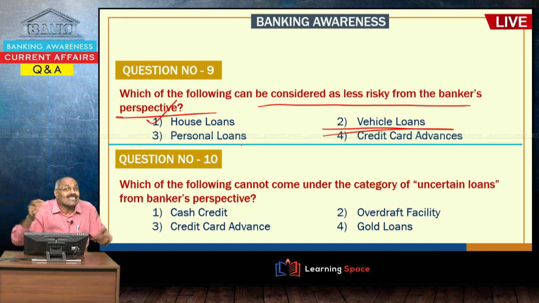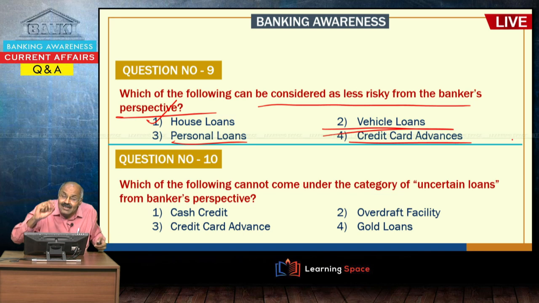House loan means the bank is giving a loan and your house will be there, you cannot go away. It is a fixed property attached to the land. So, whenever any fixed property is attached to the land, then the risk will not be there. Then personal loans, and please understand, these personal loans and credit card advances are examples of unsecured loans, because there will not be any collateral security.